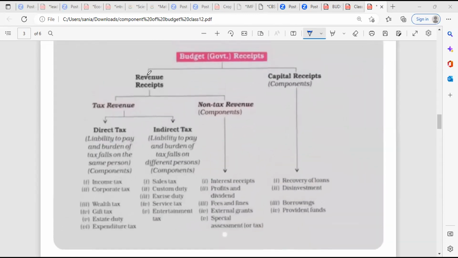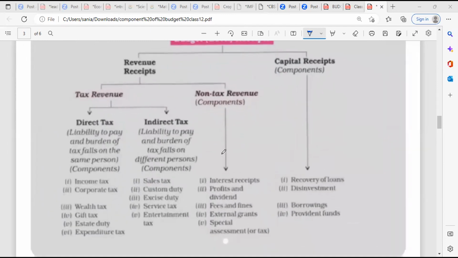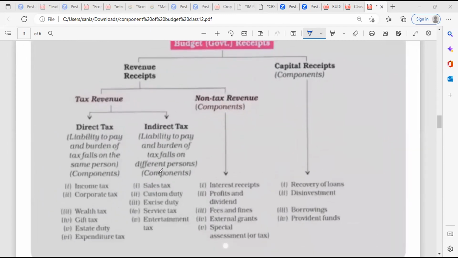This is the revenue receipt and the capital receipt. These are the examples. Sometimes in one marker they ask you to give two examples of a revenue receipt, the capital, or indirect tax.